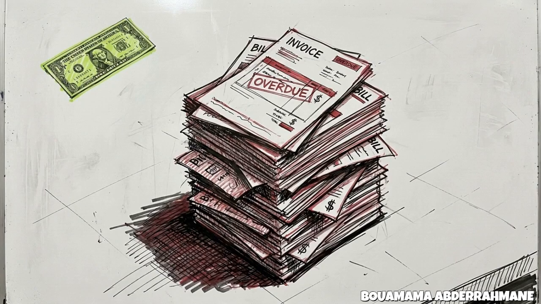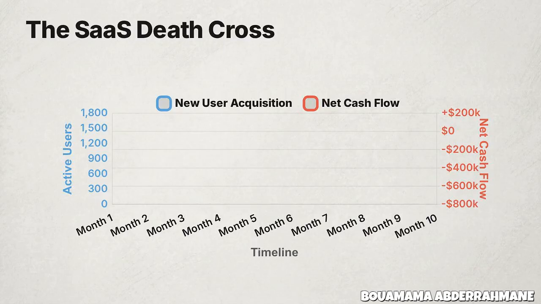The subscription economy operates under a strict mathematical reality. Selling a product once does not secure long-term survival. The business relies on continuous recurring revenue to offset upfront costs.